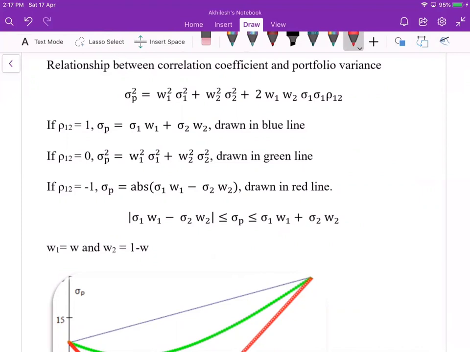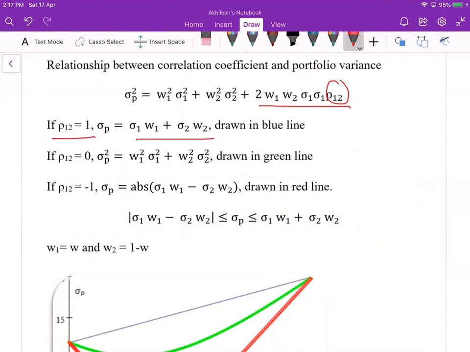So this is the standard formula we have. Suppose the correlation between assets is 1. It means both assets are moving together, whether going up or down or in some other direction. When this correlation term becomes 1, it becomes (a plus b) whole square, and the square root goes out. A plus b is like this way: sigma 1 w1 plus sigma 2 w2.